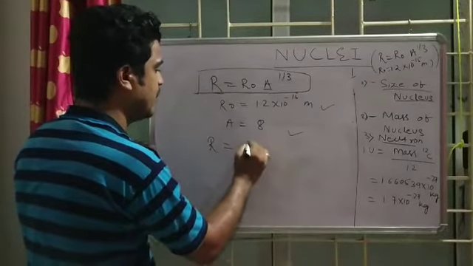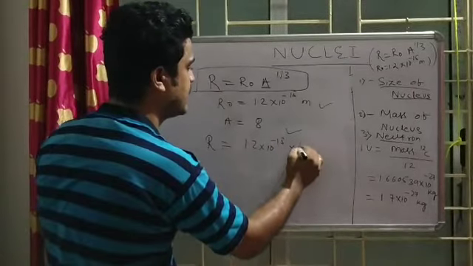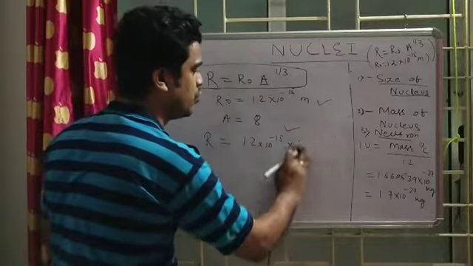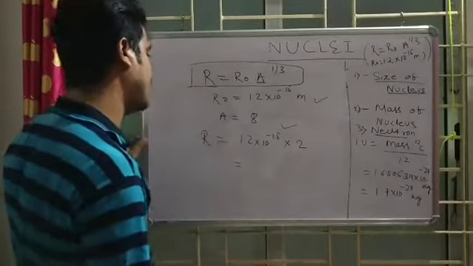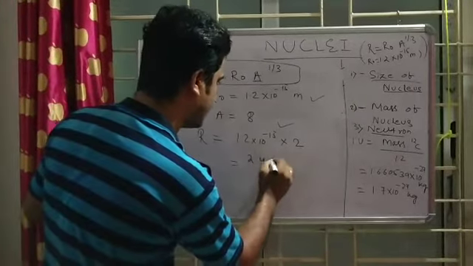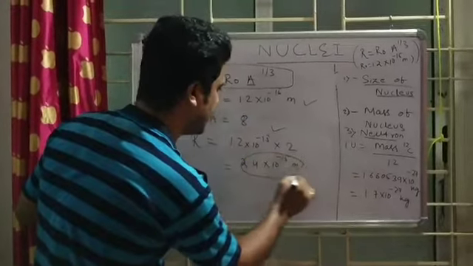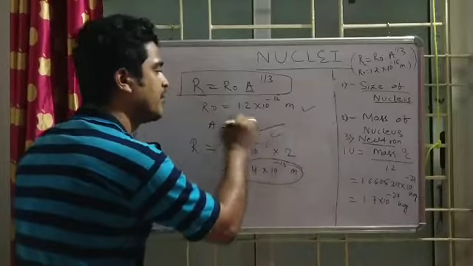It will be 1.2 into 10 to the power minus 15 times 8 to the power 1 by 3. The cube root of 8 gives 2, so 1.2 times 2 is 2.4 into 10 to the power minus 15 meter, the radius for the atom with atomic number 8.